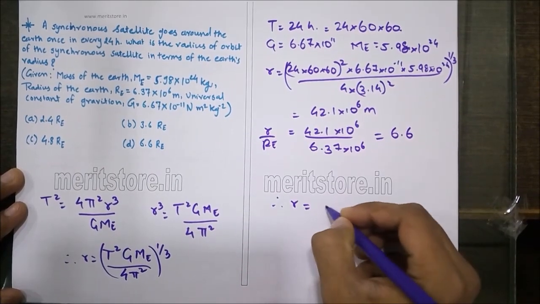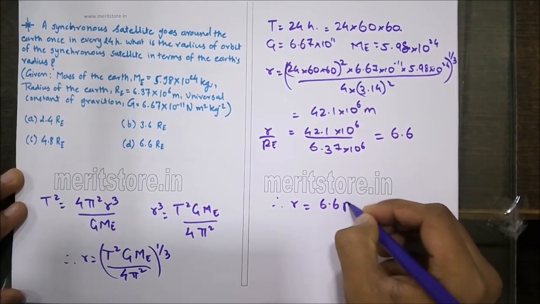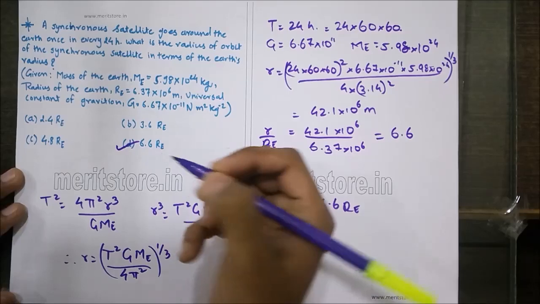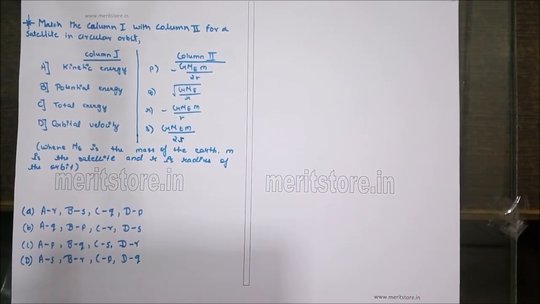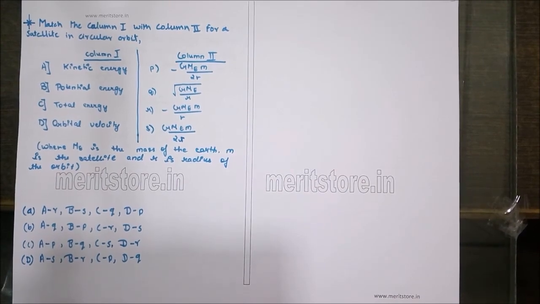Therefore the value of R is 6.6 times RE. Hence option D is the correct answer. Match the column 1 with column 2 for a satellite in a circular orbit.